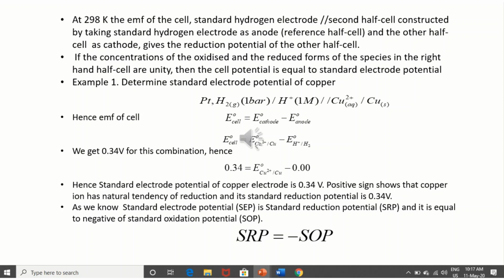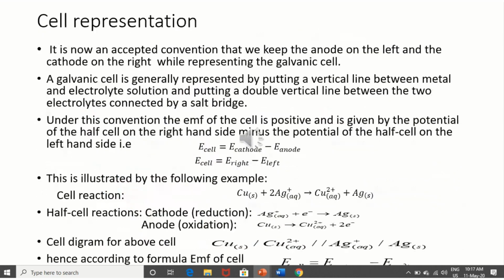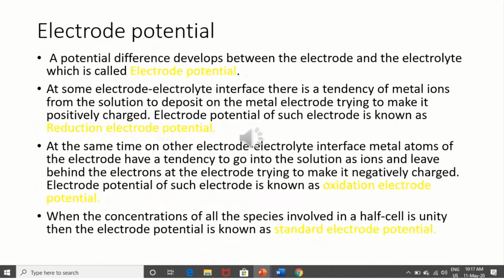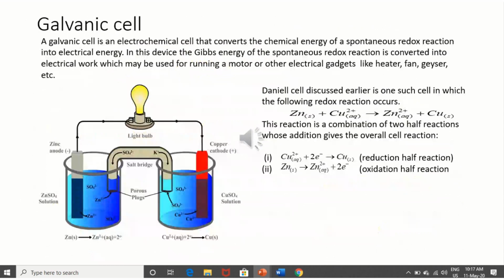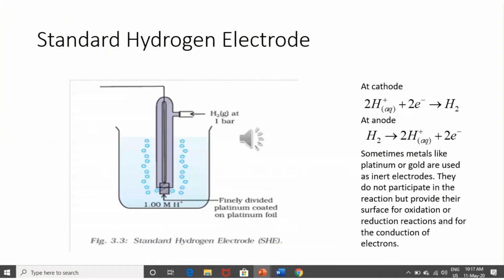When we connect these two, if we use a voltmeter, the reading of the voltmeter is considered as the cell potential.